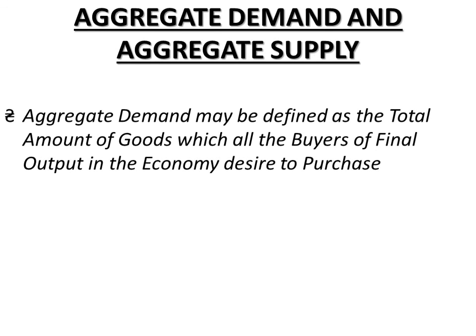Then the next is aggregate demand and aggregate supply. Straight away, aggregate demand is defined as the total amount of goods which all the buyers of final output in the economy desire to purchase. It is an ex ante concept. It is the total desired purchases of all the buyers in the economy. In a closed economy, goods are demanded by households.